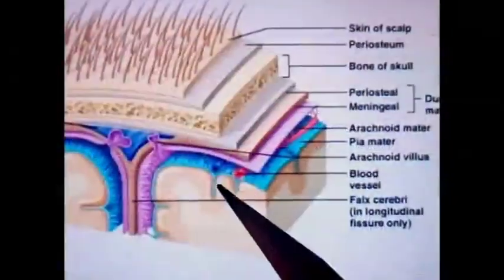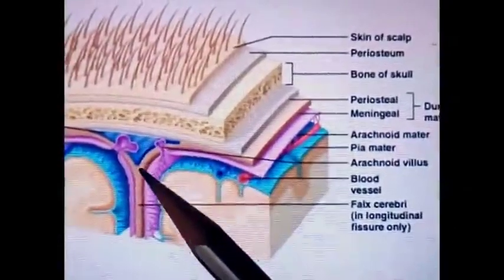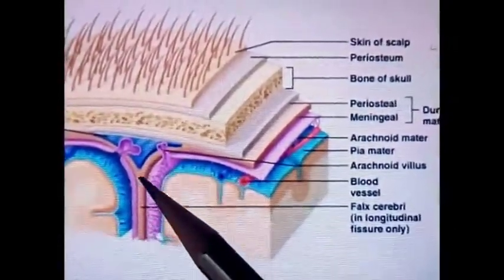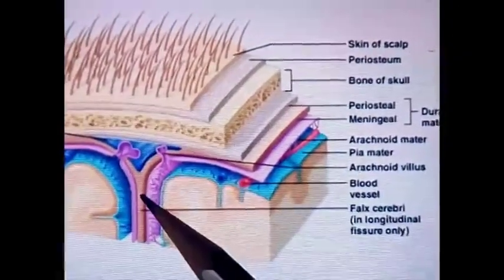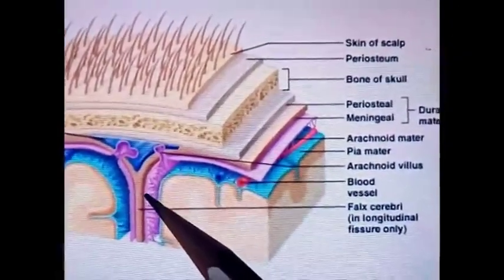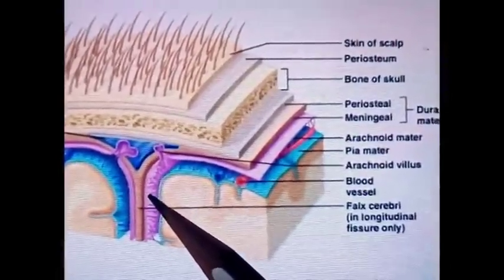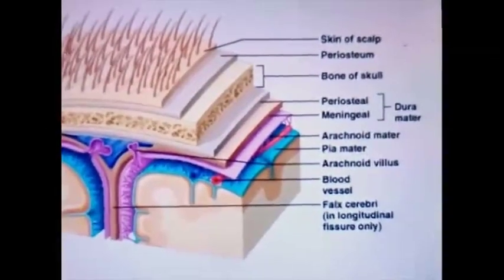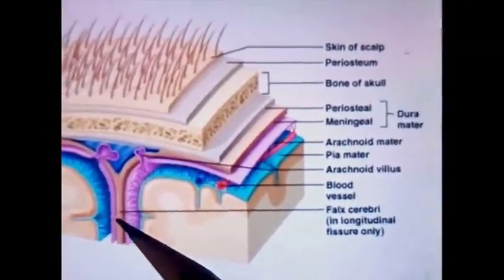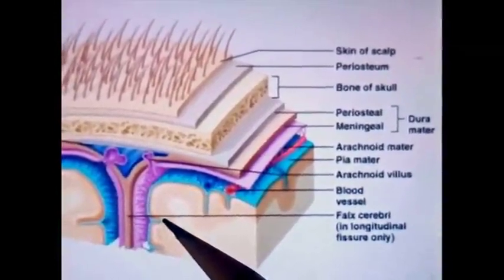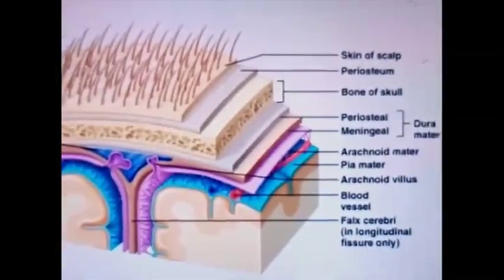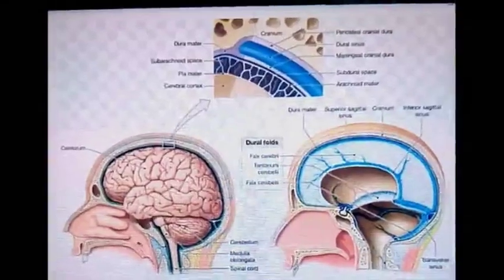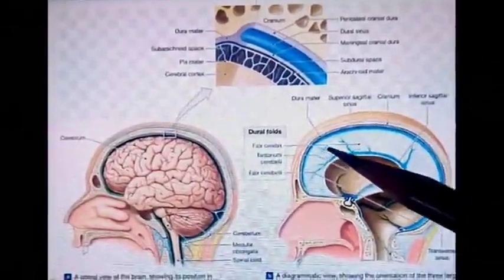foramen magnum. The meningeal layer of the dura mater folds on itself to form partitions which divide the cranial cavity into different compartments which lodge different parts of the brain. These folds are the falx cerebri, which is also visible here between the two cerebral hemispheres, and others are the tentorium cerebelli, falx cerebelli, and diaphragma sellae. First comes the falx cerebri.